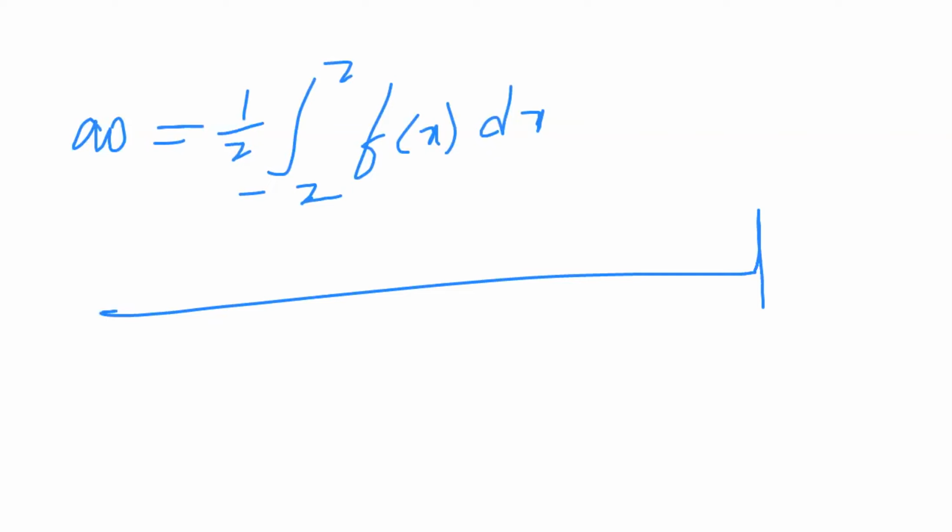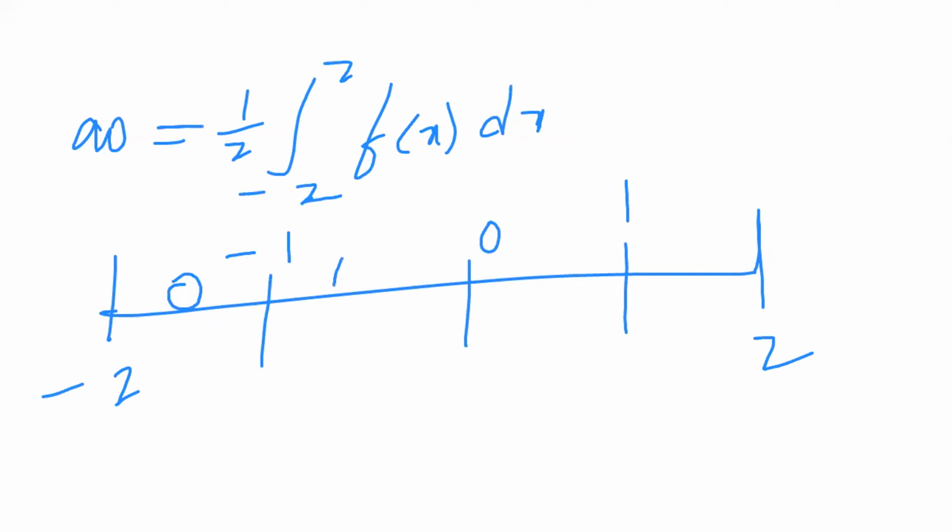Observe that the total interval starts with minus 2 and ends with plus 2, with minus 1, 0, 1 in between. The value of f of t is 0, then 1 plus t, then 1 minus t, and then 0.